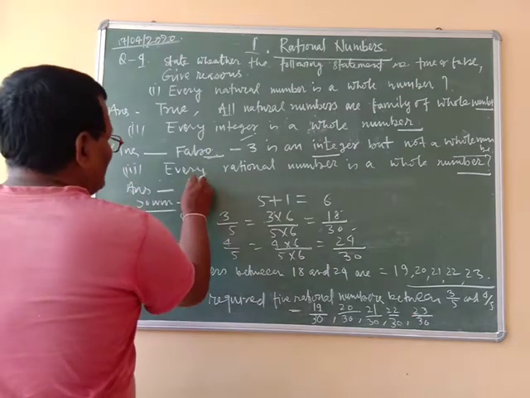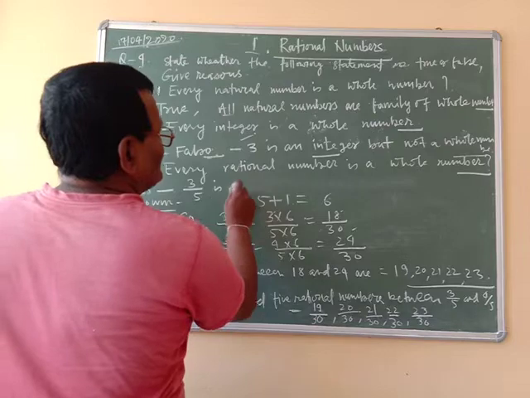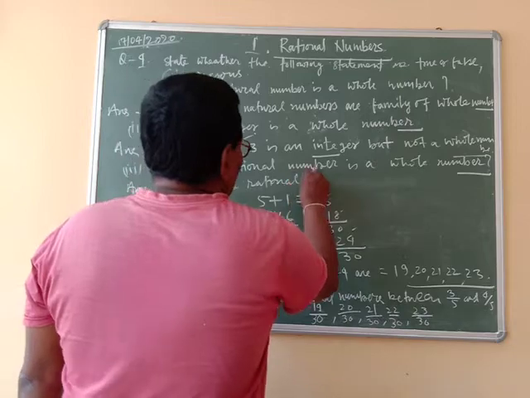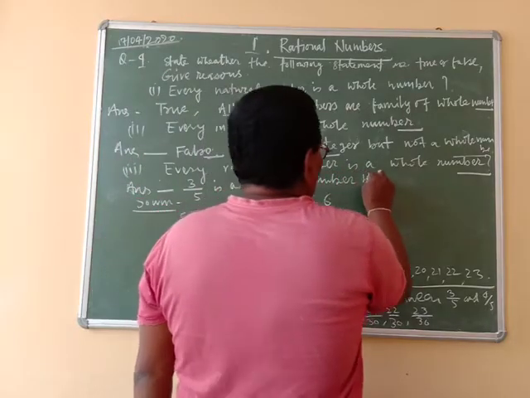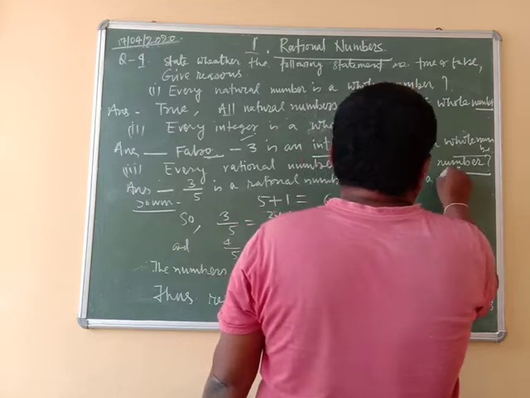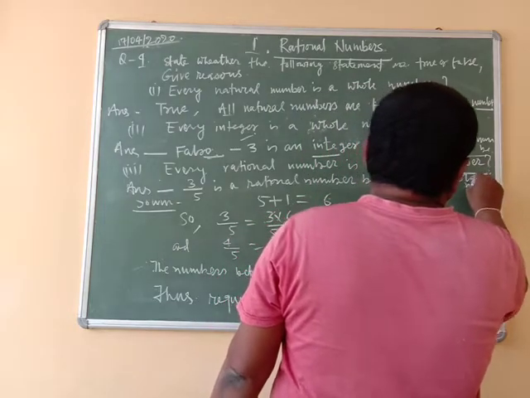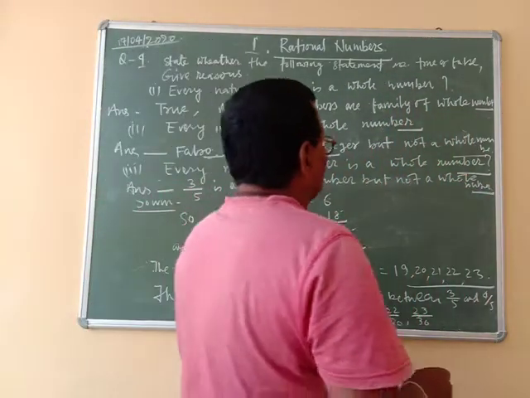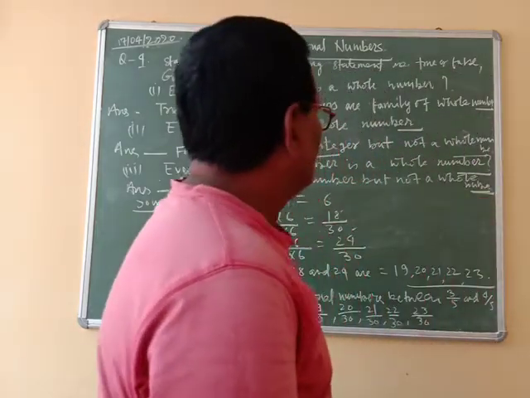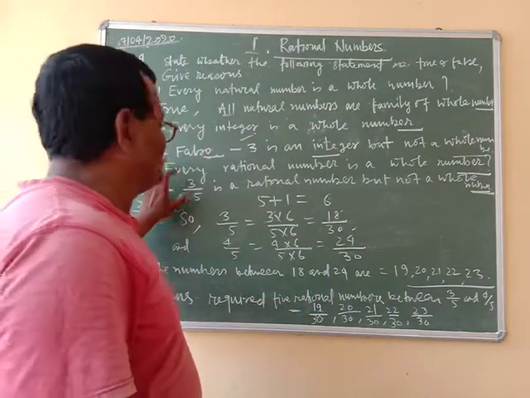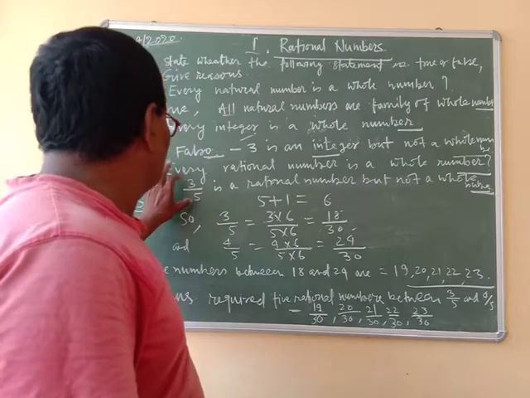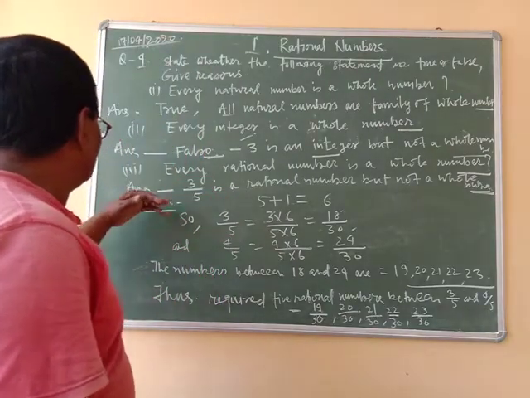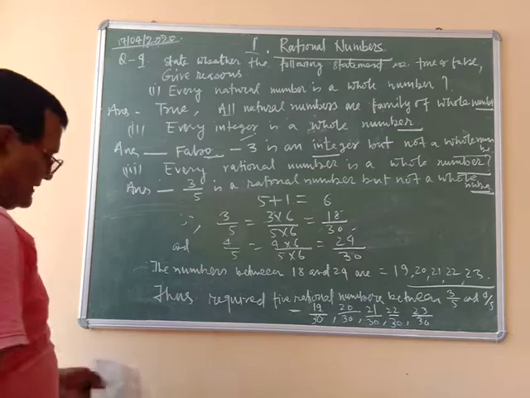Reason: 3 by 5 is a rational number but not a whole number. Whole numbers mean all natural numbers and 0. All natural numbers and 0 are members of whole numbers. But 3 by 5 is a fraction and a rational number, so it is not a whole number. Hence, this statement is false.